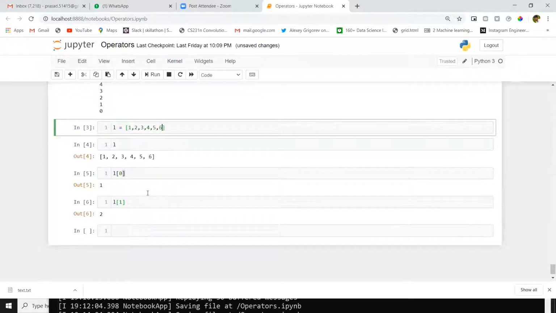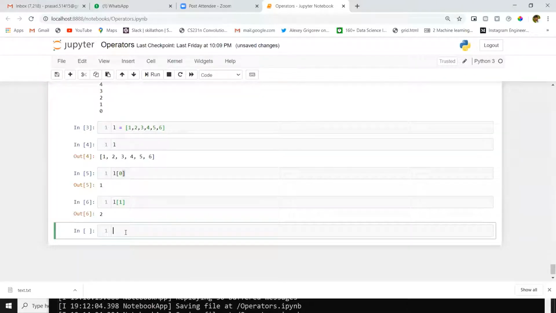In that situation, I can't do it like L of 1, L of 2, L of 3. I can't give this. Why? Because 10,000 numbers are there, I would have to give it 10,000 times. In these situations, we can use loops. Why? Because every time we are executing the same code. If you observe, first time I give L of 0, then I will give L of 2 here.